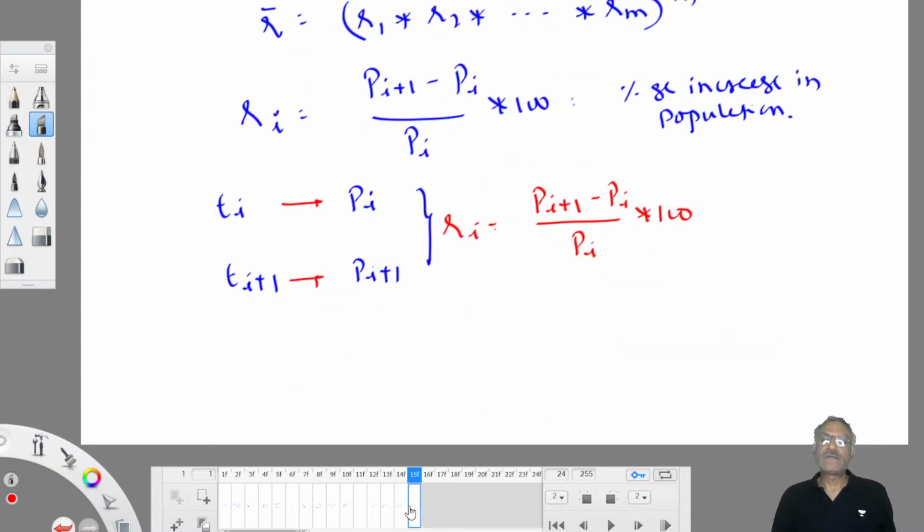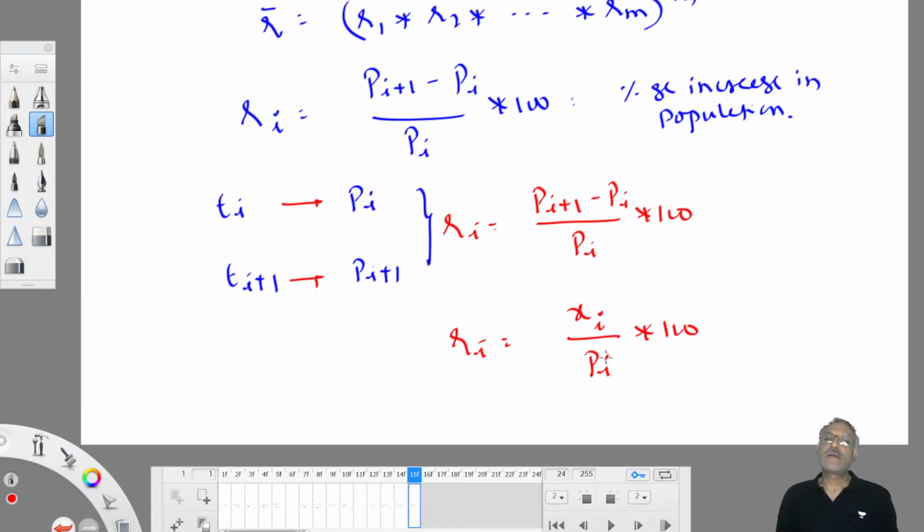Am I confusing you? So, last method: only the xi values have to be found out. Ri is nothing but Pi plus 1 minus Pi, which is nothing but xi, so xi by Pi into 100. That's all. This way also you can work out. This much idea is there.